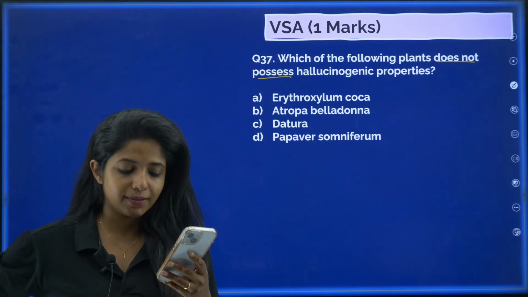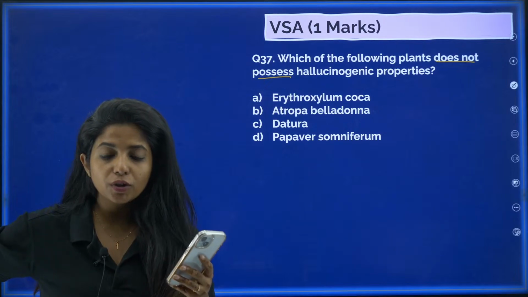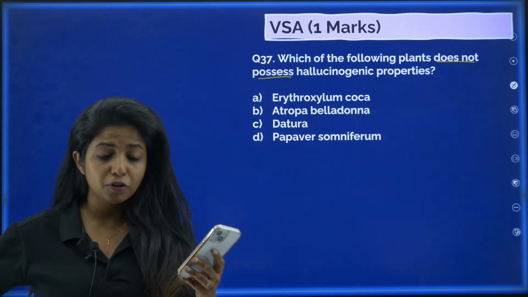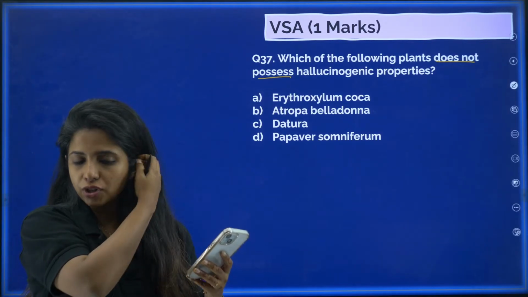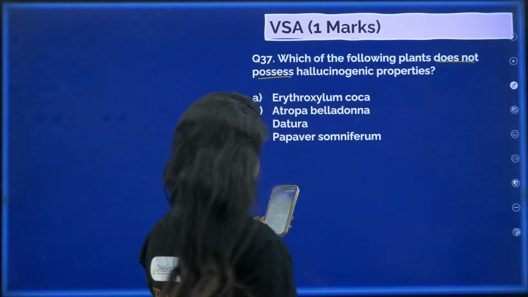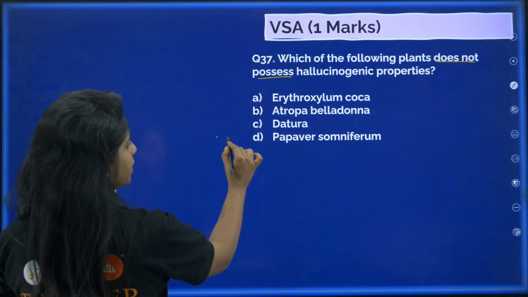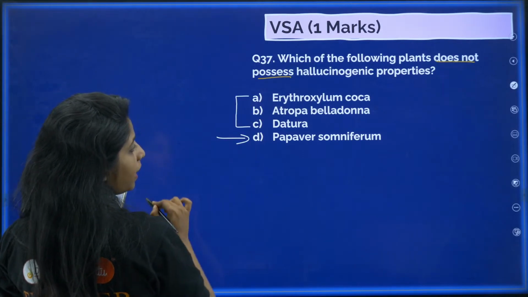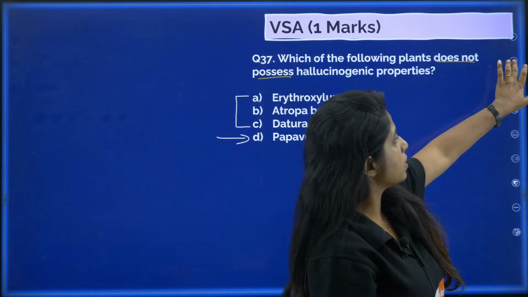Can you just check once? Jenica, Erythroxylum coca, I told you it is producing what? Cocaine, and it is a hallucinogen, right? So, my dear little children, the answer will be D. These three plants, as I said, they are going to cause hallucination.